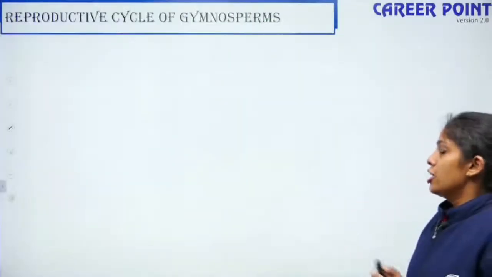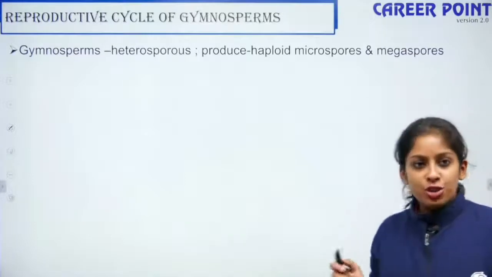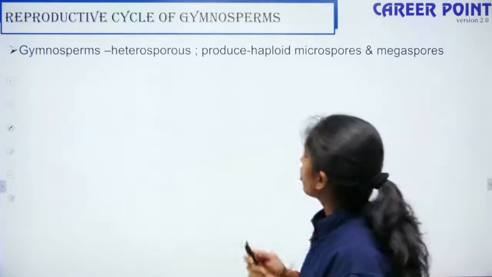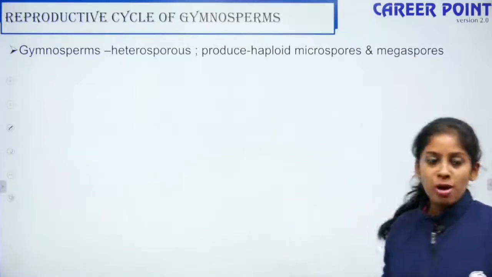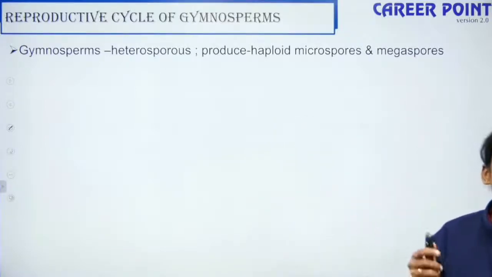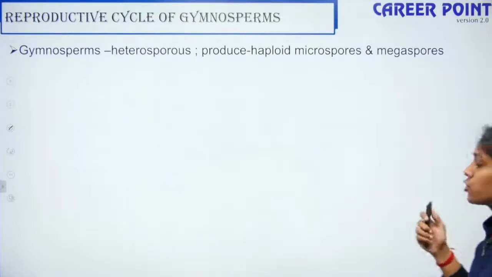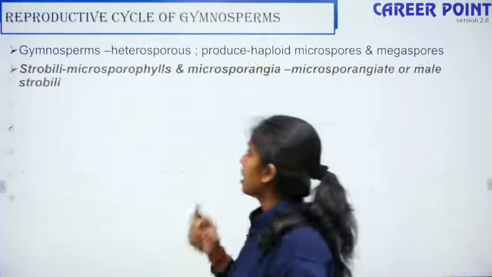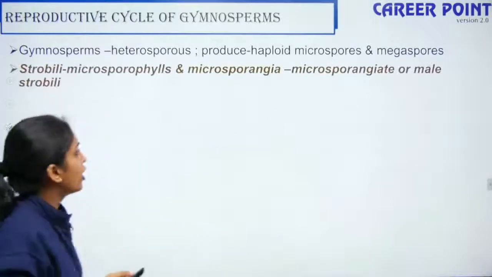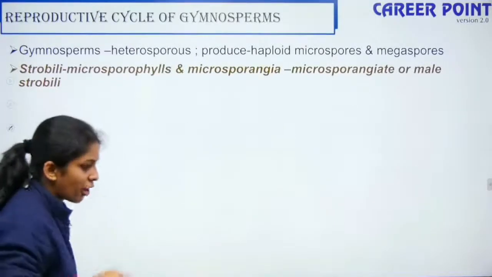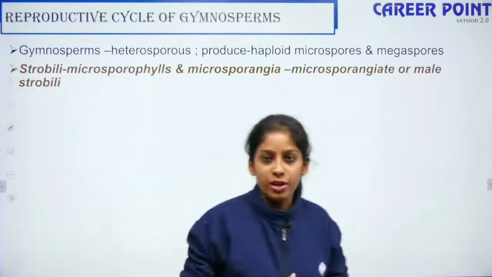Right. So reproductive cycle of gymnosperms, so just like we were talking about the life cycle of pteridophytes, we also have the life cycle of gymnosperms. So the gymnosperms are heterosporous, okay? So they produce haploid microspores and megaspores. So they have what is called as strobili, which holds your microsporophylls and microsporangia. So come on, don't get confused.